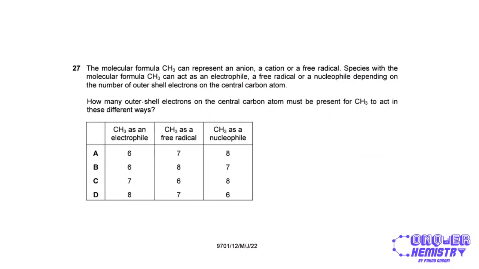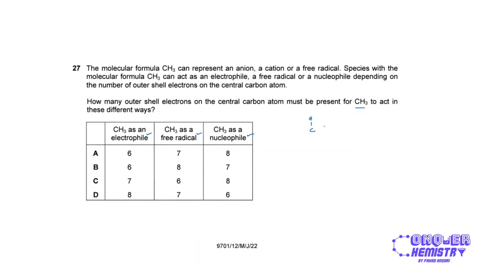So over here, it says how many outer shell electrons of the central carbon atom must be present for CH3 to act in these different ways. So it can act as an electrophile, free radical, and a nucleophile. So let's look at a free radical.